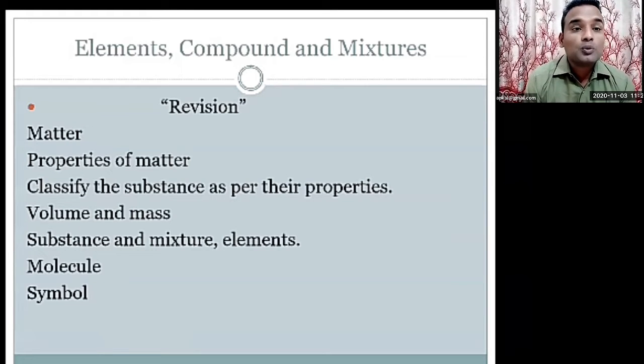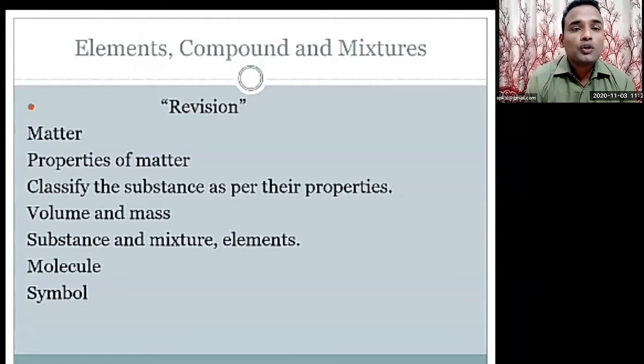The next topic: what properties does matter have? Next, classifying substances as per their properties. Each and every substance has its own characteristics, its own properties. Suppose yesterday we talked about water. What is the property of matter? In that lesson we talked about the liquid state, its character, fluidity, and whether it is a good or bad conductor of electricity. That is the property that we learned yesterday.